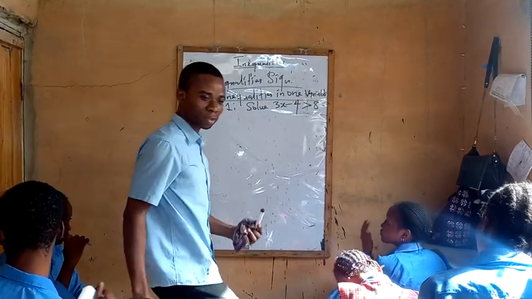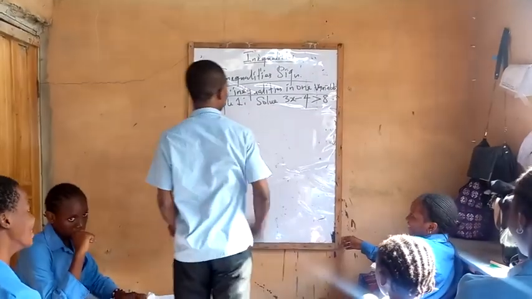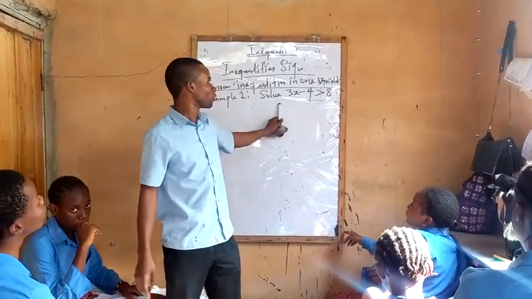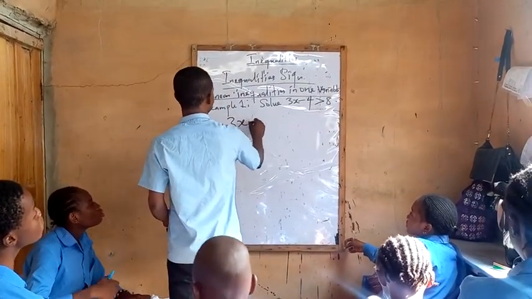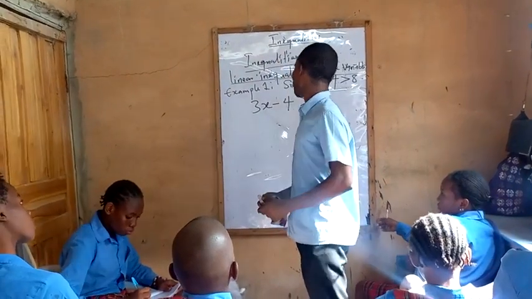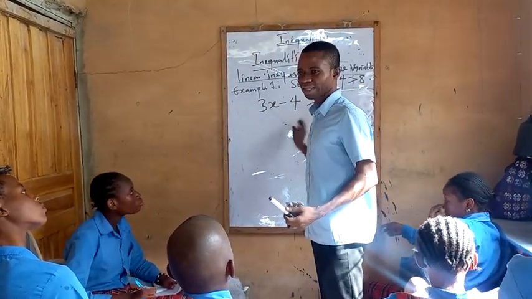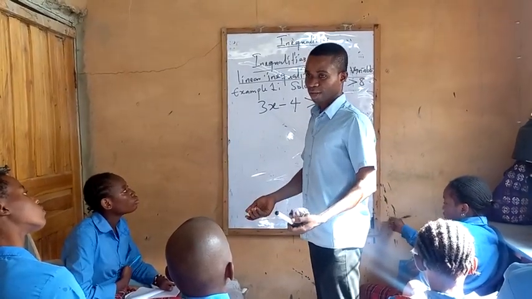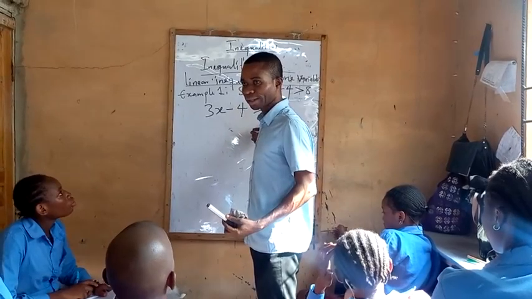When you see something like this, you are asked to solve 3x minus 4 greater than 8. The inequality sign is like writing equals to. When there is an equals to, we collect like terms.